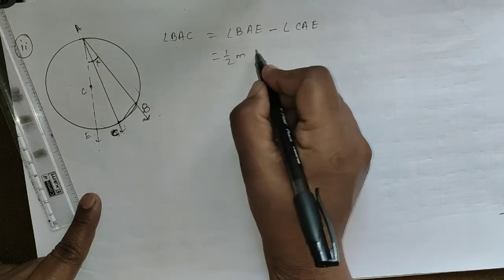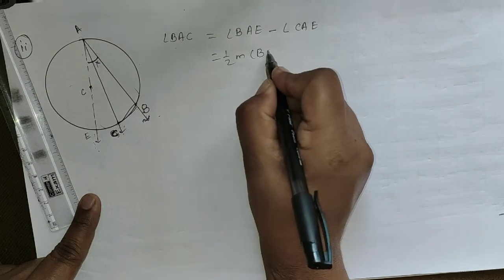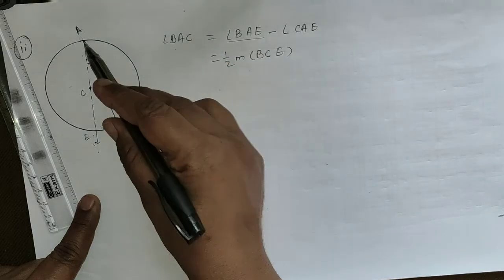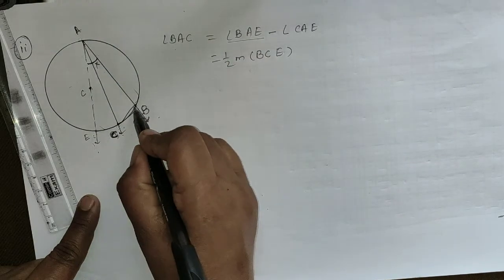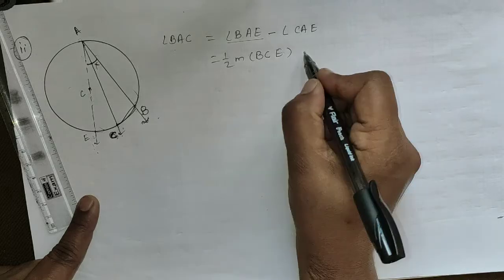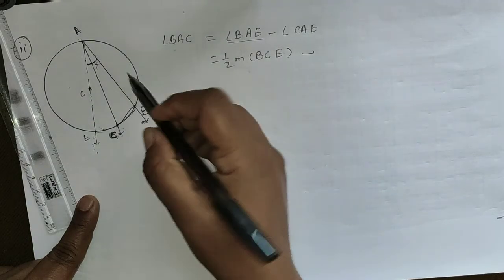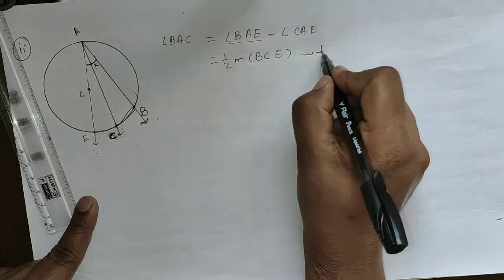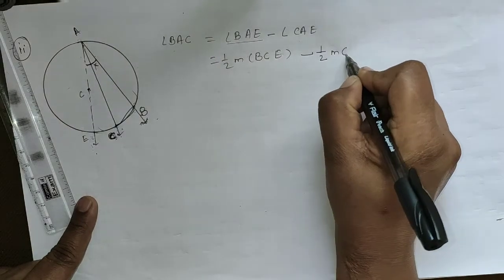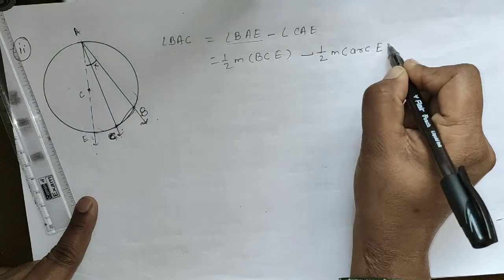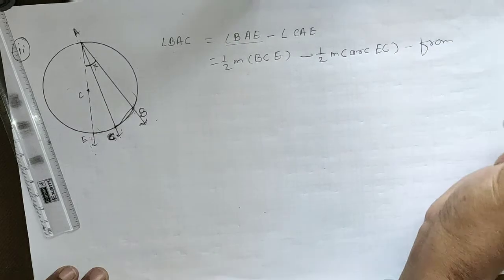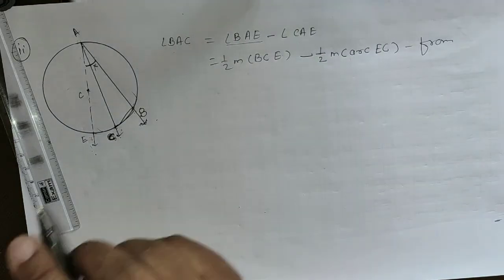So BAE is half the measure of arc BCE, minus CAE, which is equal to half the measure of arc EC. From the third statement, we had done this already on our first page.